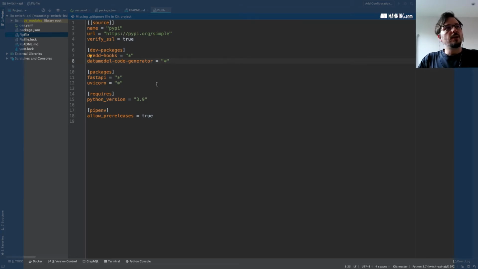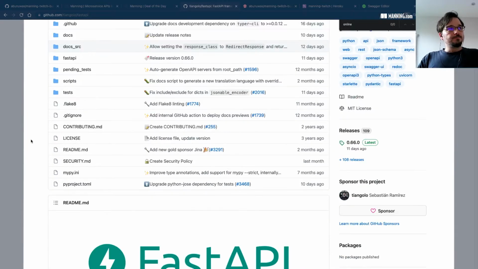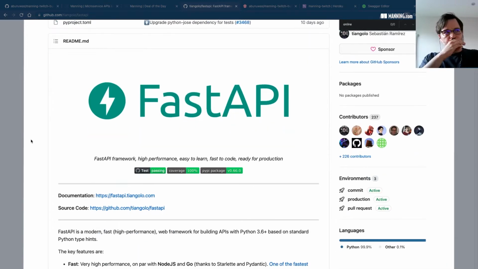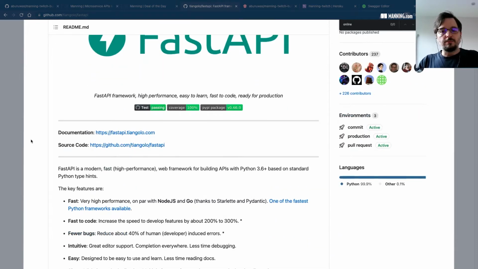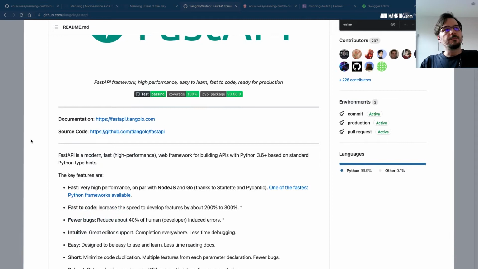Let me introduce each of these libraries in a little more detail, if you're not familiar with them. So FastAPI is a really popular API development framework in the Python community right now. It has the selling point of being highly performant. It's very fast and reliable. It's a little bit different from what we are used to with Flask and Django, and it is more performant, or it can be more performant, for a couple of reasons.